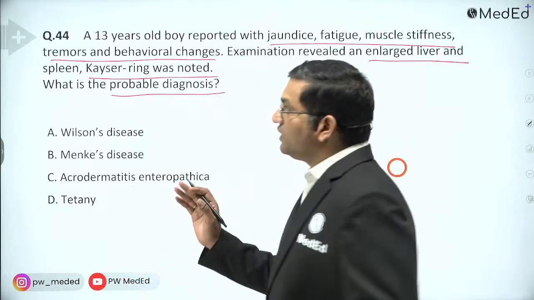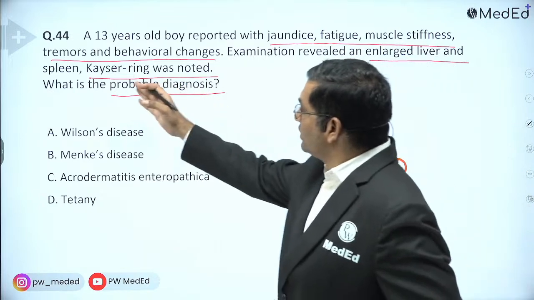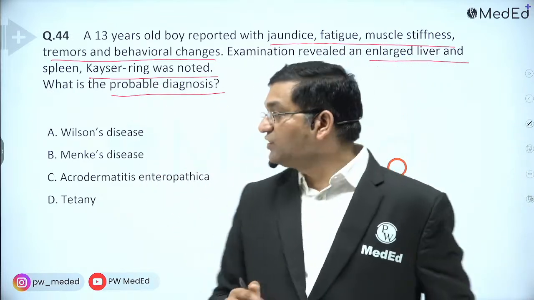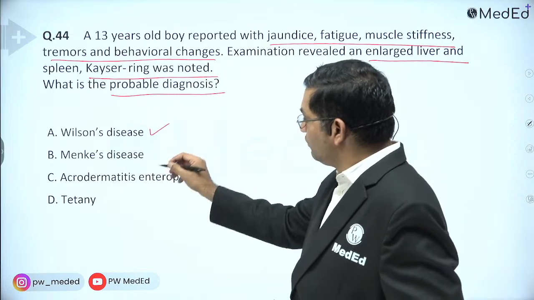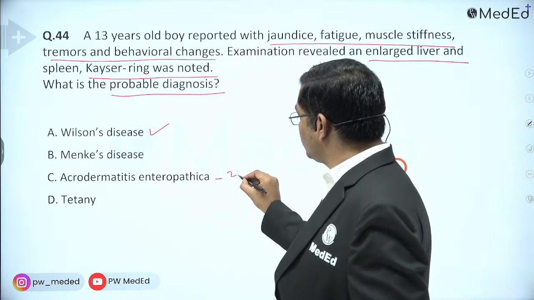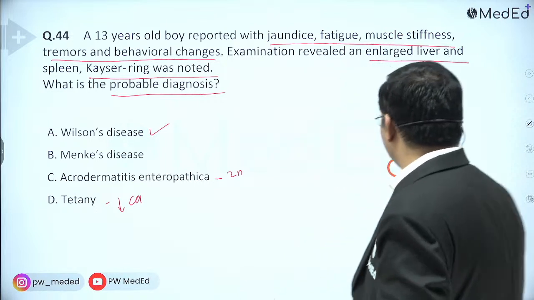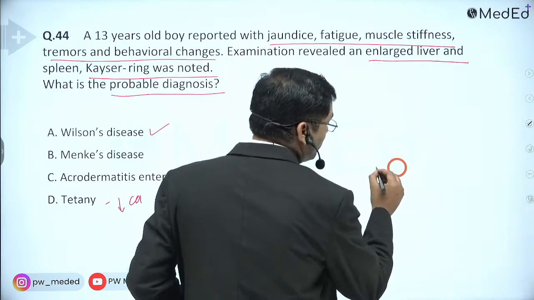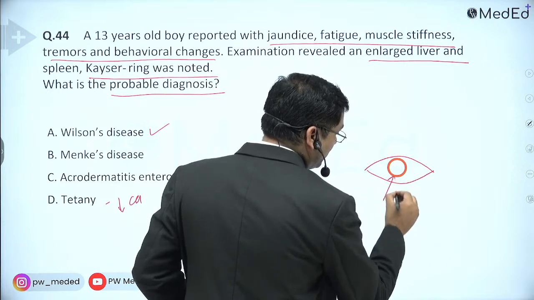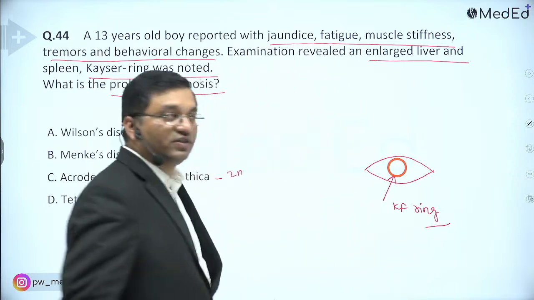Okay, a 13-year-old boy with jaundice, fatigue, muscle stiffness. The KF ring, Kayser-Fleischer ring, is the important manifestation of Wilson's disease. We'll discuss Wilson's and Menkes now. Acrodermatitis enteropathica is due to zinc deficiency. Tetany is due to a decrease in the calcium level. This golden brown ring in the cornea, in the Descemet membrane, is known as the KF ring. It is the typical feature of